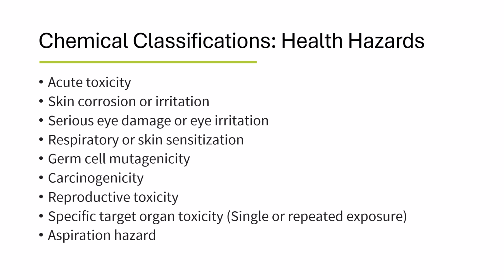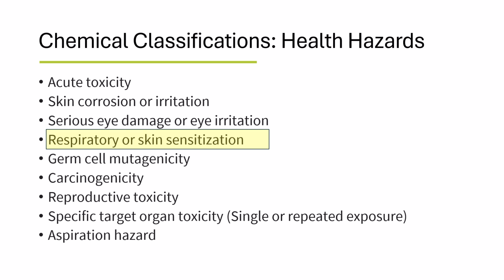The health hazards chemicals must be evaluated for are listed below. Acute toxicity is serious, potentially lethal, adverse health effects which may occur after a single or short-term exposure. Skin corrosion refers to irreversible damage to the skin, while skin irritation refers to reversible damage after exposure. Likewise, serious eye damage is tissue damage to the eye which is not fully reversible, while eye irritation is changes to the tissue which is fully reversible. For both skin and eye irritation, the time to fully reverse these effects is dependent upon the chemical.